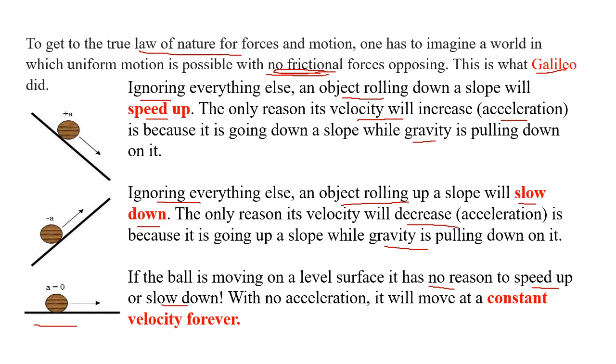It would mean that the velocity is constant, not changing at all. So if the ball is in motion, it will constantly remain in the same motion. It will neither speed up nor slow down. It will not stop either. It will go on forever and ever with this constant speed. So this is the basic idea, the first thought which Galileo thought of.